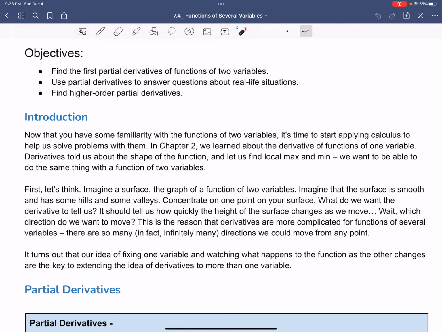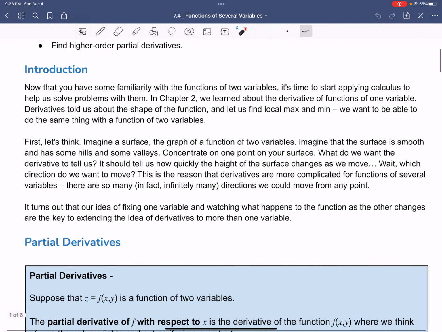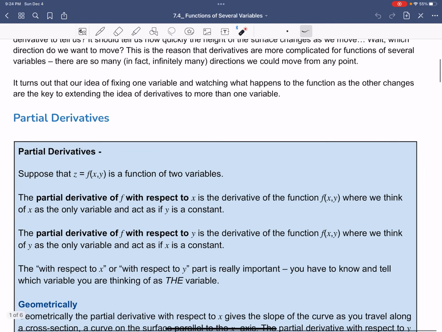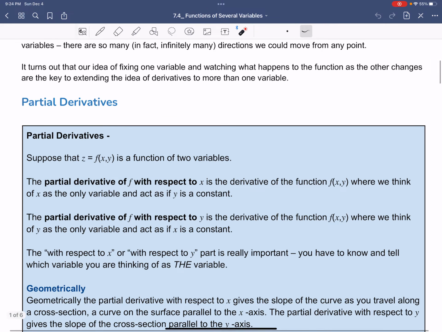This is the reason derivatives are more complicated for functions of several variables. There are so many directions we can move from one point. It turns out that our idea of fixing one variable and watching what happens to the function as the other changes is the key to extending the idea of derivatives to more than one variable. So let's jump in and define what a partial derivative is.